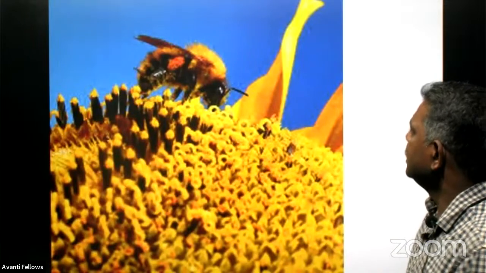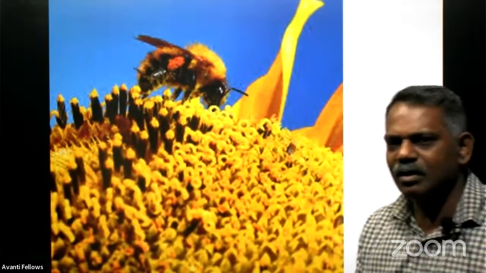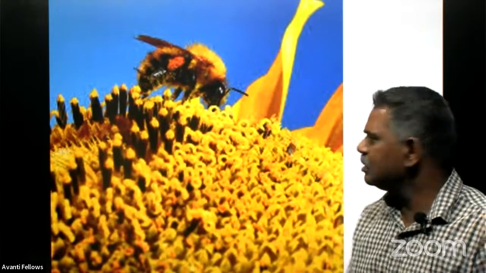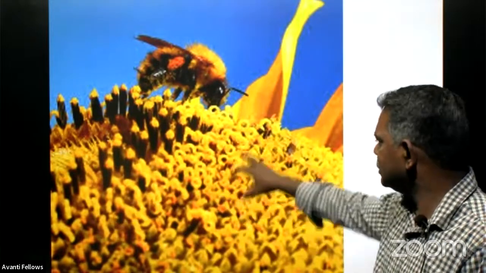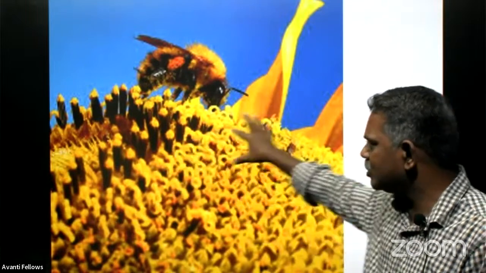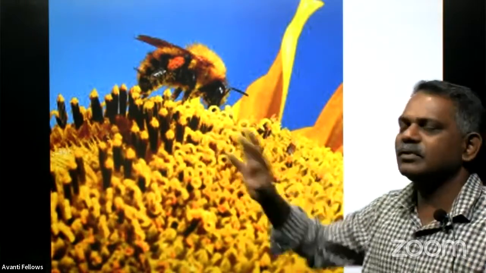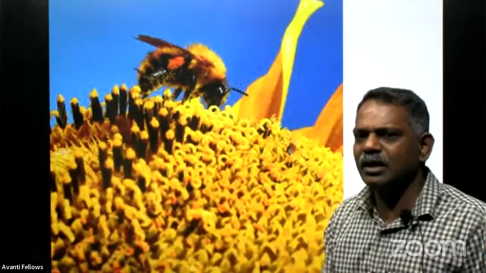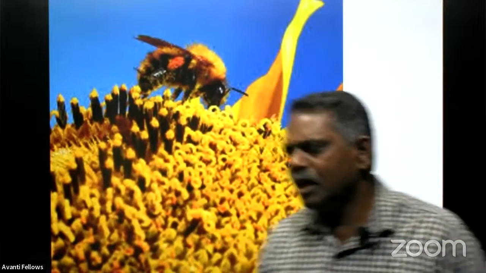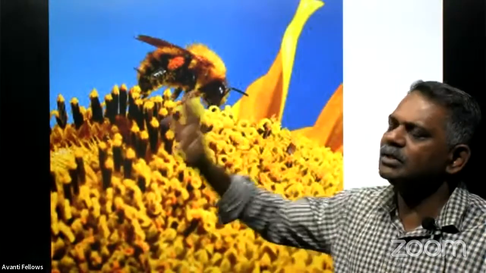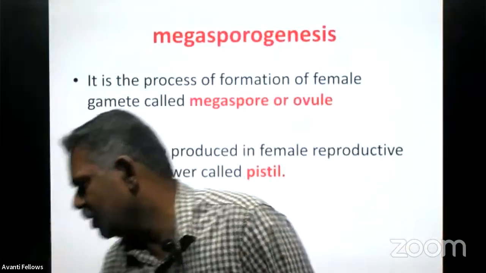See, insects sit on a flower to get their nectar. Whenever they sit on the flower, these yellow colored things are matured pollen grains on the surface of the male reproductive part, and they will stick on their body. Their body is also designed in such a way, having so many spiny things all over. Whenever it sits on a flower, naturally the pollen grain will stick on its body. And whenever this insect visits another flower for the same purpose, chances are there for pollination, right?